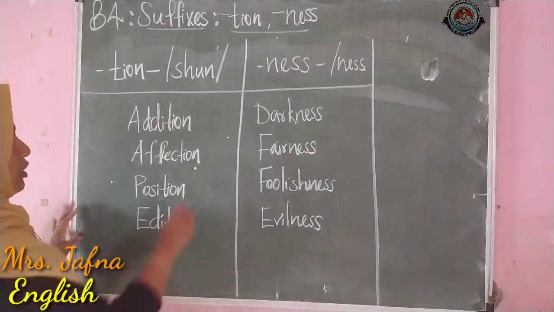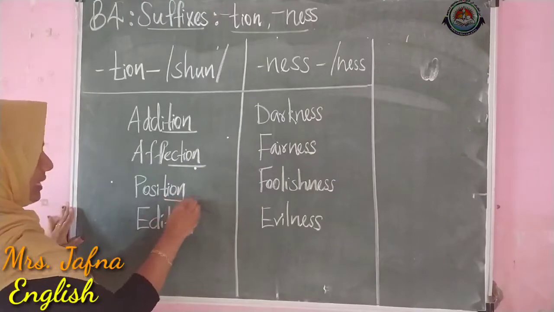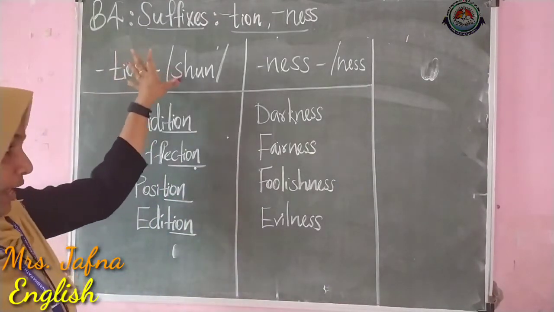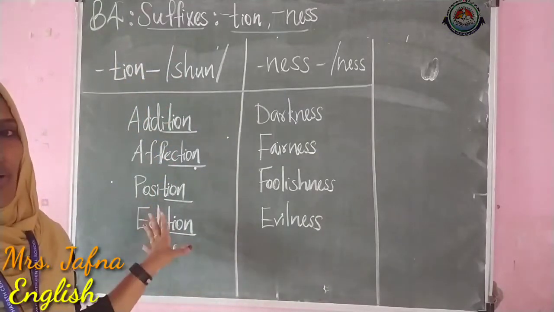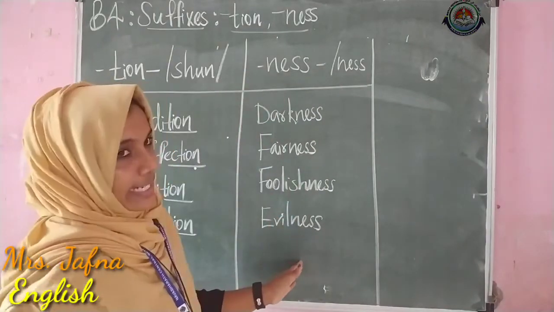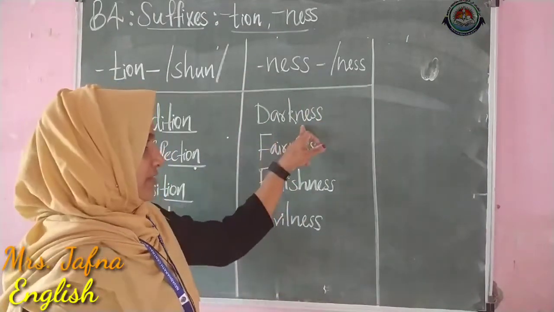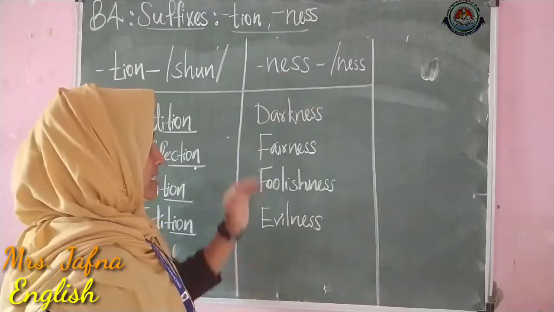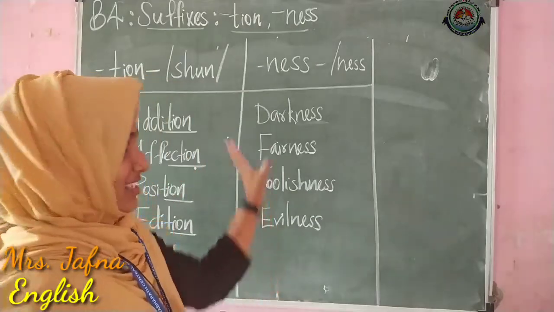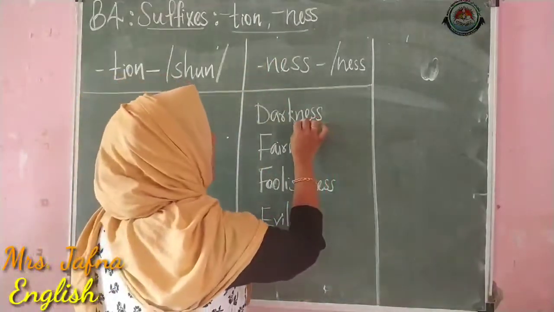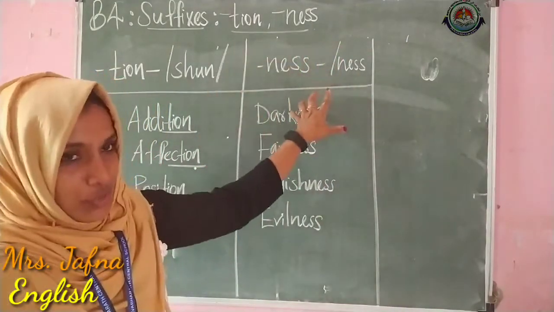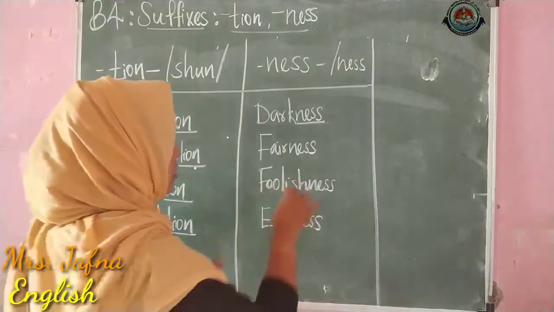Here all these words are ending with the suffix T-I-O-N. Then these words are ending with N-E-S-S, like darkness, fairness, foolishness and evilness. The suffix N-E-S-S comes after the word.